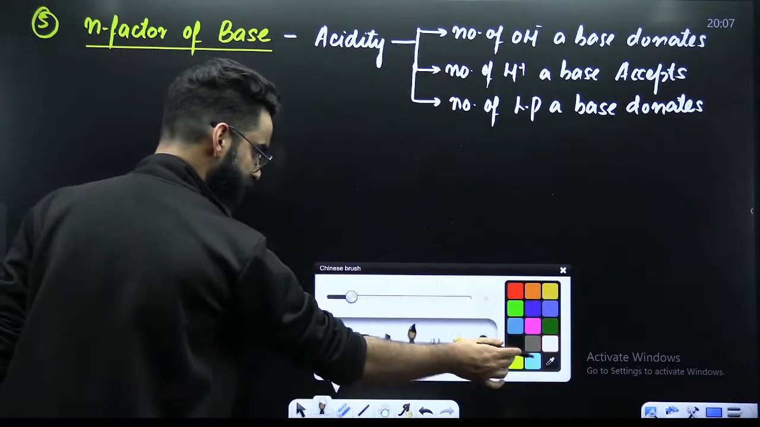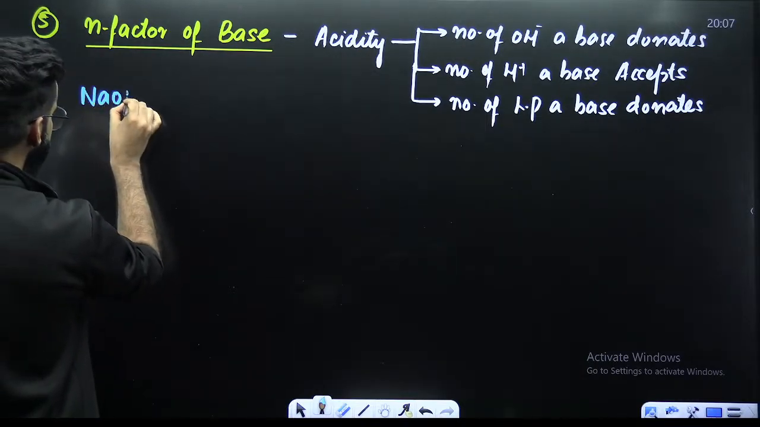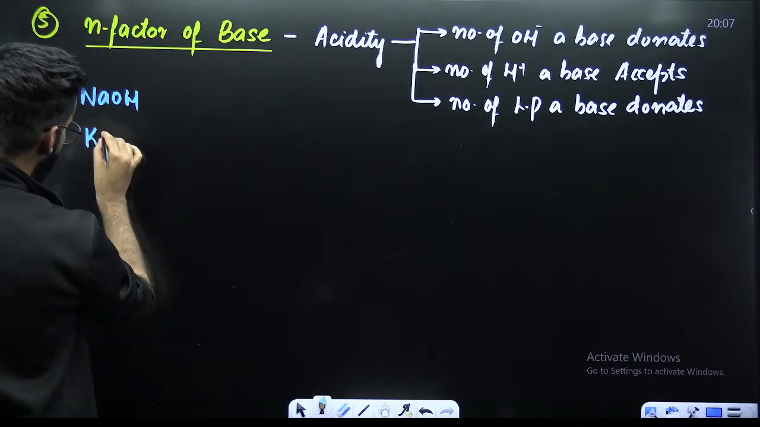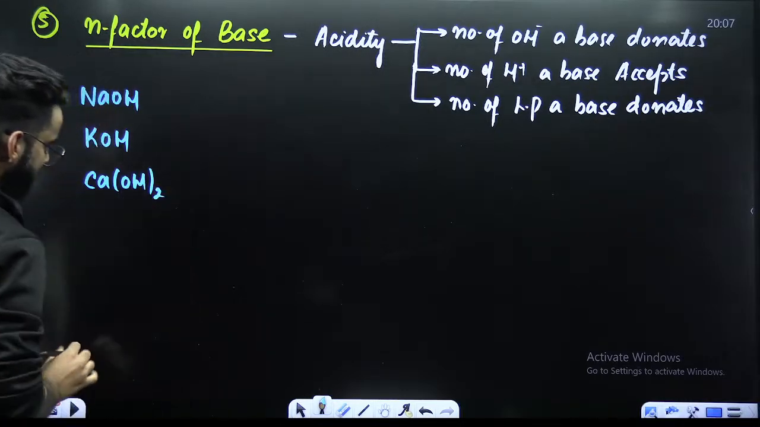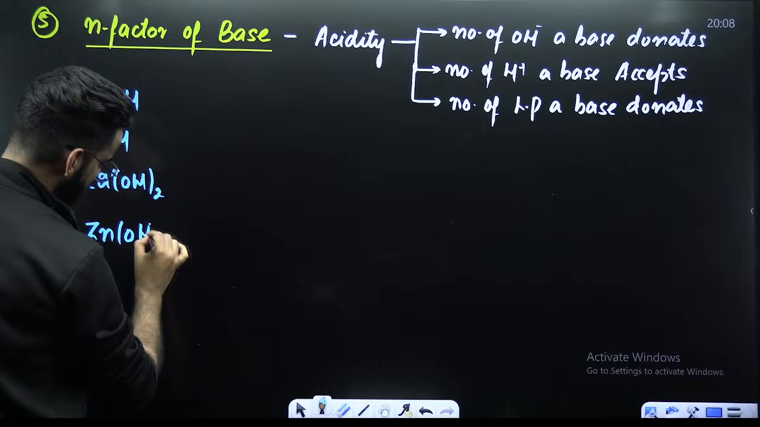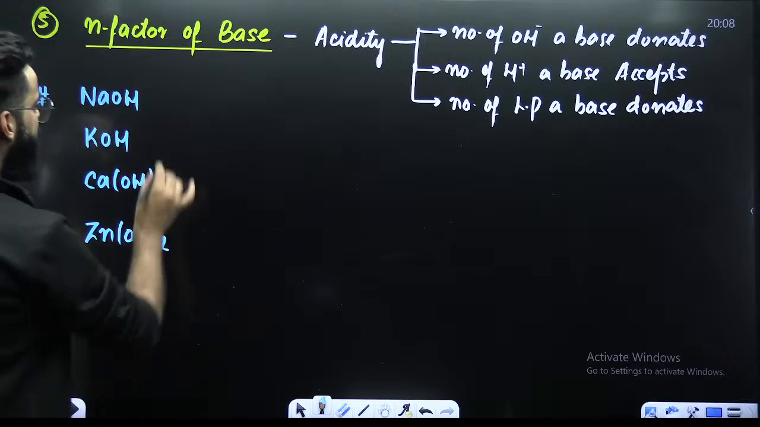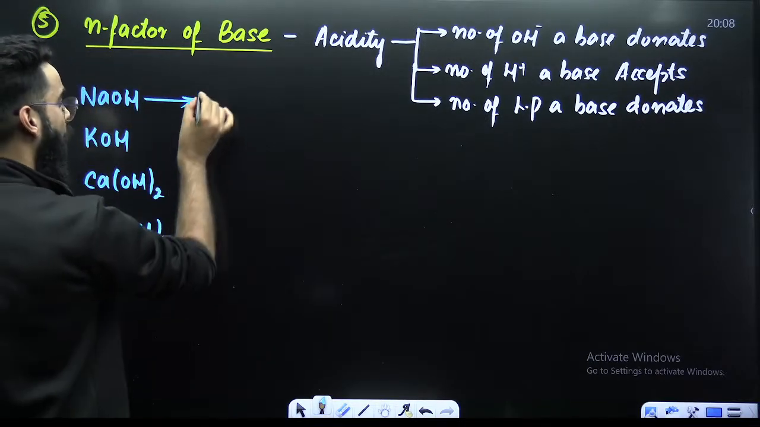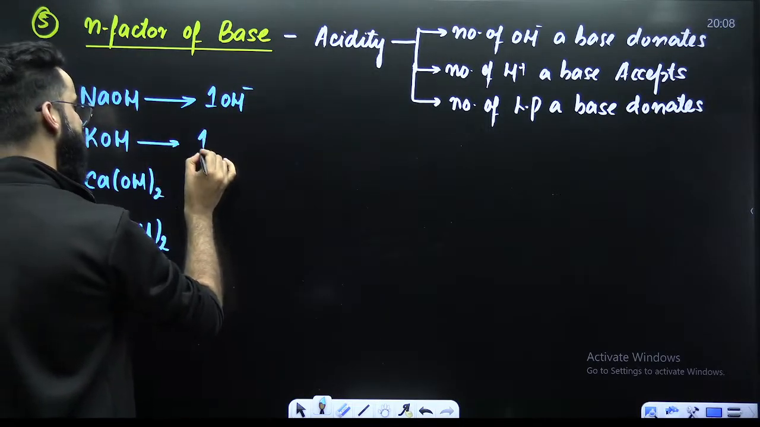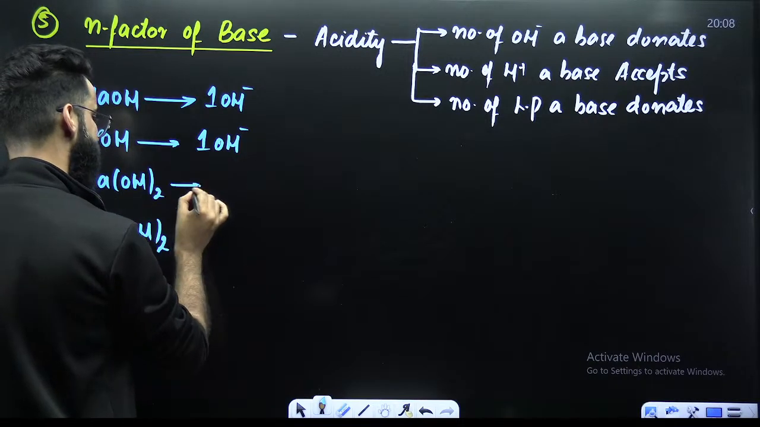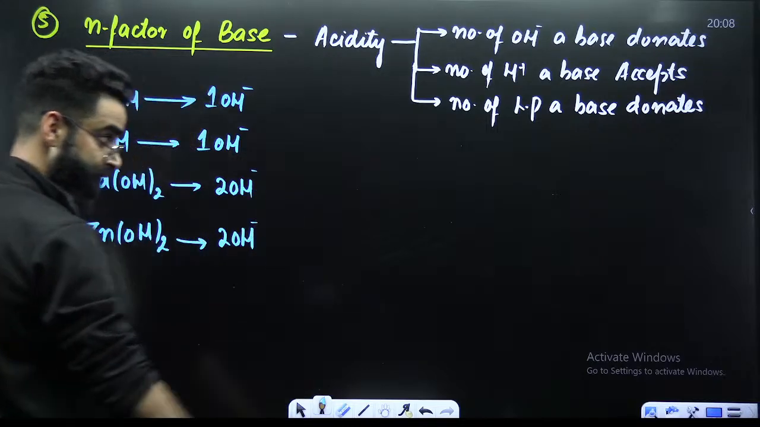For example, people, let's say I'm starting with NaOH. This is something which every one of you would be knowing. Let's say I've got KOH. Let's say I've got calcium hydroxide, Ca(OH)2, and zinc hydroxide. These are the very common bases which we have. Now, my dear students, think logically. If you introduce NaOH into water, how many OH negatives is it going to donate? It will donate 1 OH negative because it has got only one. KOH is also going to donate 1 OH negative. Calcium hydroxide will be donating 2 OH negatives, and zinc hydroxide will also be donating 2 OH negatives into water.